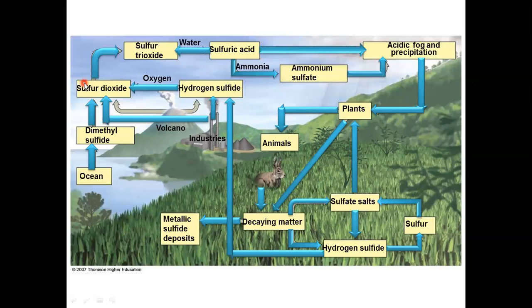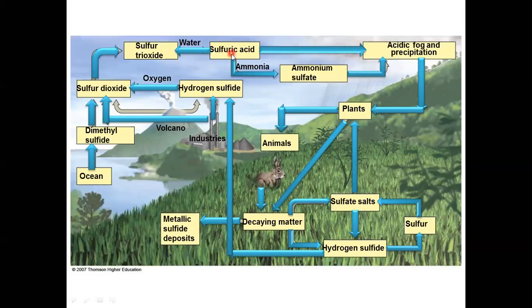This sulfur dioxide then reacts with the atmospheric oxygen and forms sulfur trioxide, that is SO3. This SO3 then reacts with the water vapors present in the atmosphere. The reaction is SO3 plus H2O, and in this reaction sulfuric acid is formed, that is H2SO4. And H2SO4 is also known as a secondary pollutant, and this is one important acid in